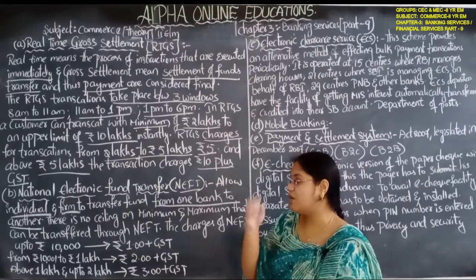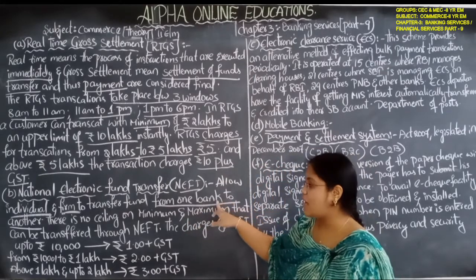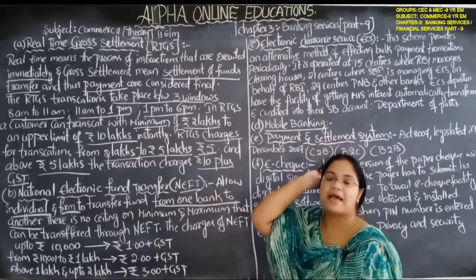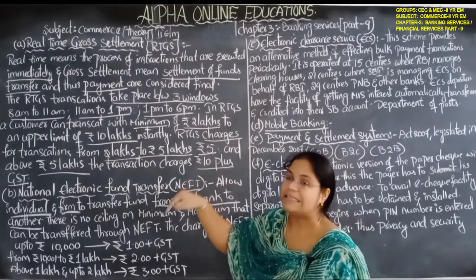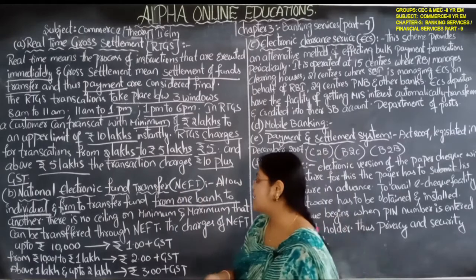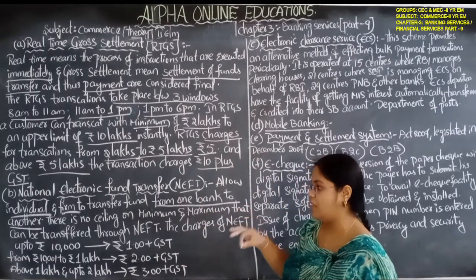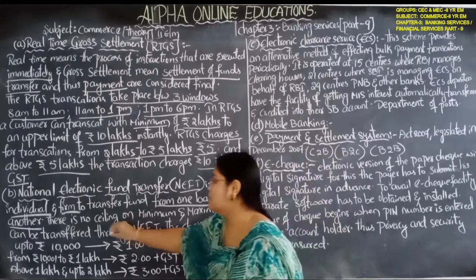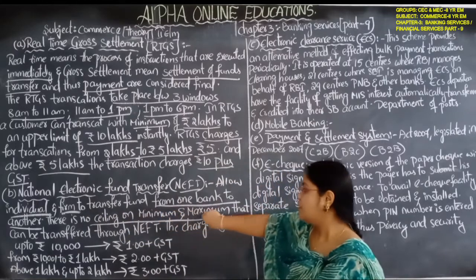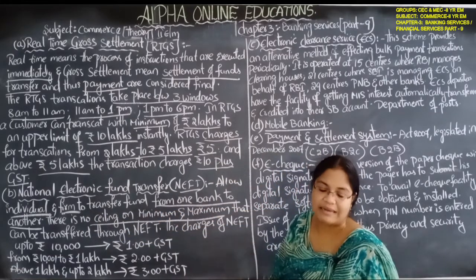This facility is given to individuals and companies to transfer money from one bank to another bank, not branch. There is no ceiling on minimum or maximum that can be transferred through NEFT.